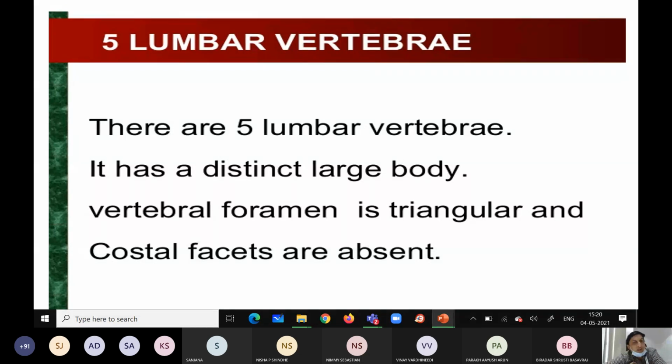So what are the main 3 points to identify the lumbar vertebra? The body is large compared to the cervical and thoracic. At the center, the vertebral foramina is triangular in shape. And costal facets are absent, so there is no question of ribs here. These are the 3 important points to identify the lumbar vertebra.